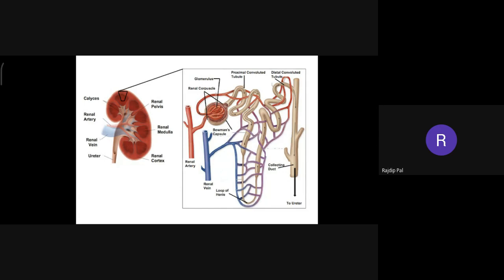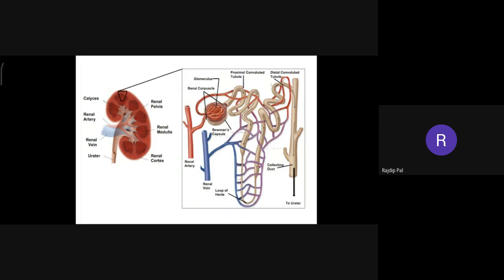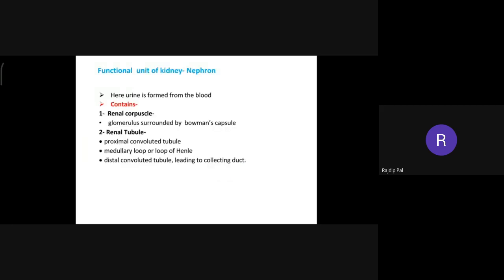This loop is known as the loop of Henle. This loop was discovered by the scientist Henle. That is why it is called the loop of Henle. And this loop is present in between the proximal convoluted tubule and the distal convoluted tubule.